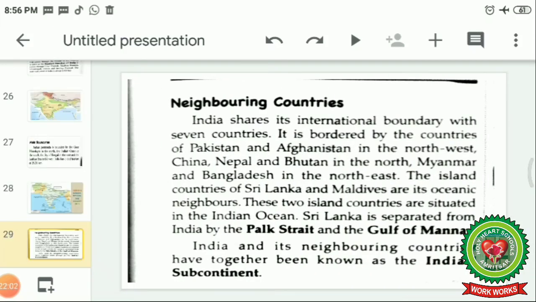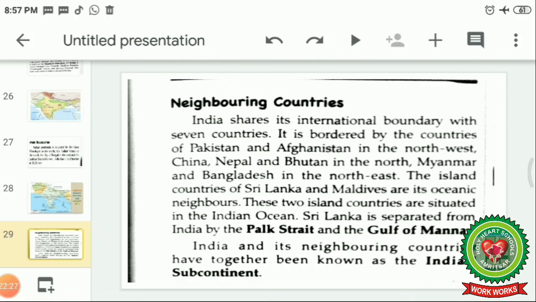Now let's do the reading. India shares its international boundary with 7 countries. It's bordered by Pakistan and Afghanistan in the northwest, China, Nepal and Bhutan in the north, and Myanmar and Bangladesh in the northeast. The island countries of Sri Lanka and Maldives are the oceanic neighbors.